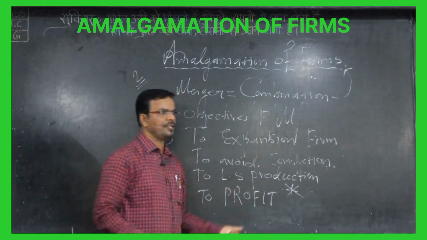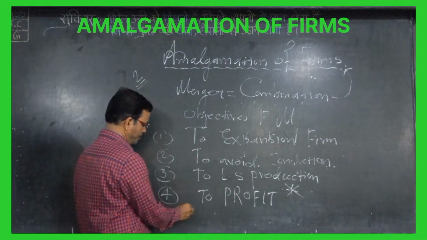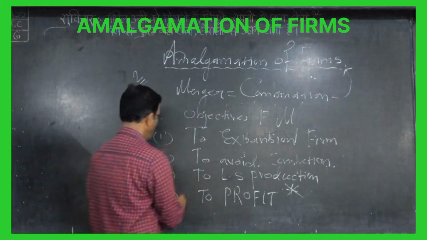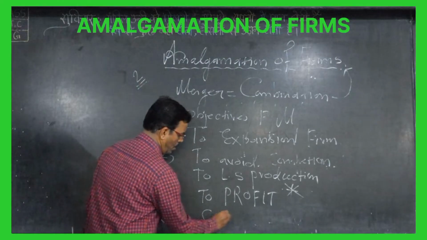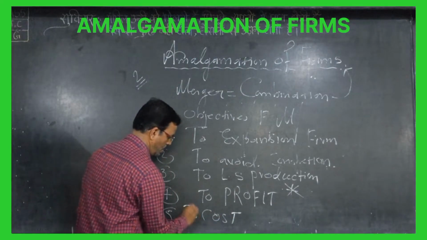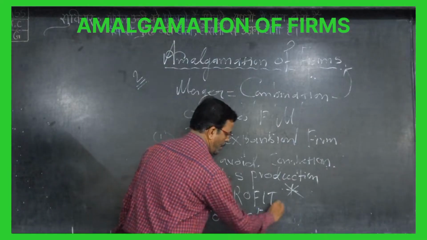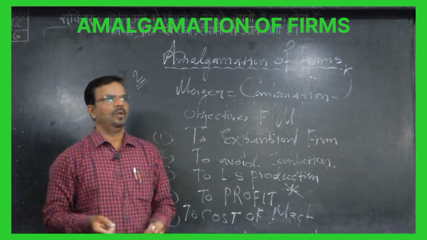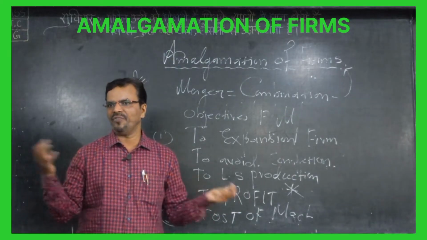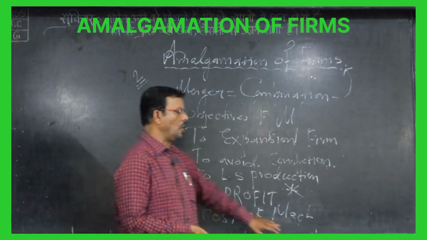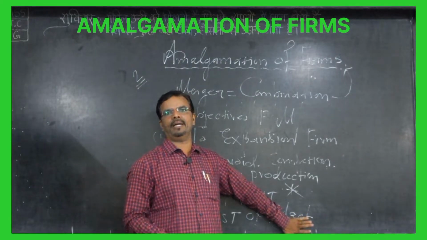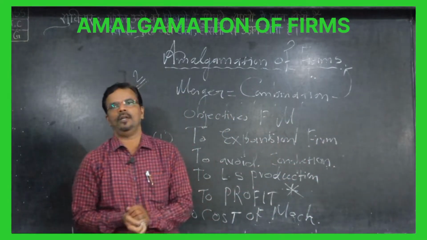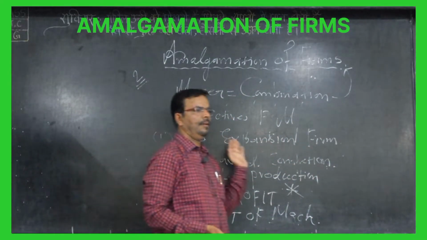In case of advantage, one is to reduce the cost of machinery. When the same product is there, we require the same machinery. When a different product is there, we require different machinery. So in this case, the cost of machinery and cost of factory will remain the same, and they will get the maximum profit from the sale of the product.